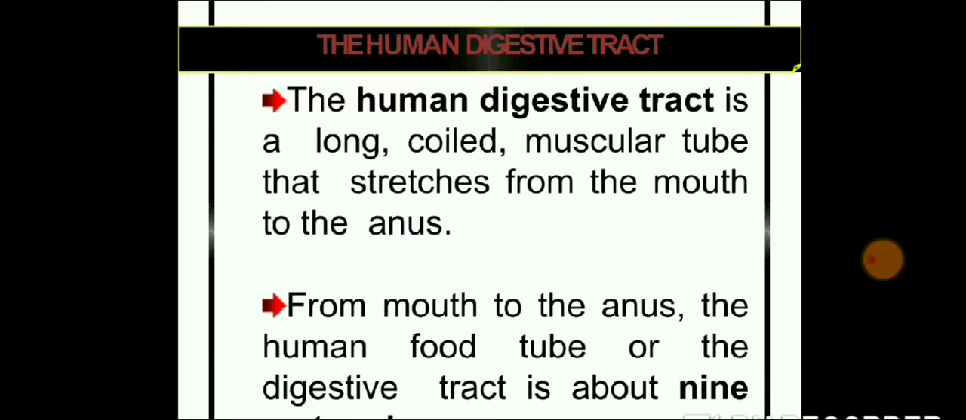Now, the human digestive tract is a long coiled muscular tube. Now, why is it coiled? Because it is a 9-meter long tract. The food tract which starts from your mouth till your anal cavity is 9 meters. That's why it is in a coiled structure, and it is a muscular stretchable organ. Why? Because you are not going to have the same amount of food every time you eat. It can be more, it can be less. So that's why it is supposed to be stretchable. That's why your digestive tract is a muscular organ.